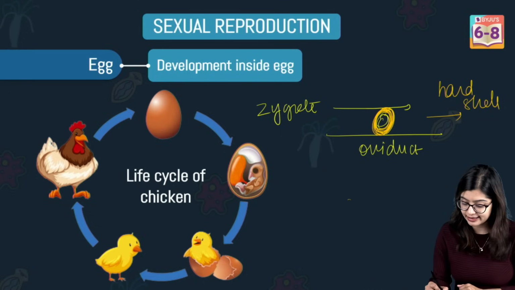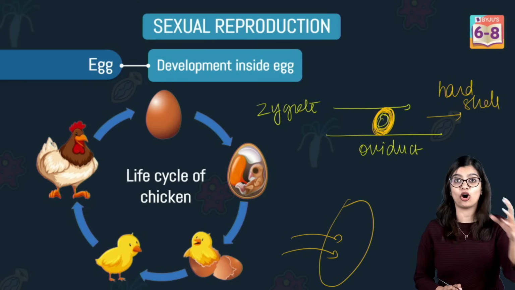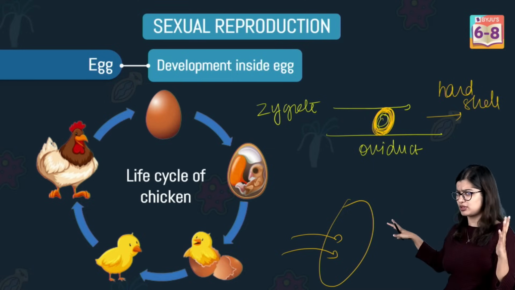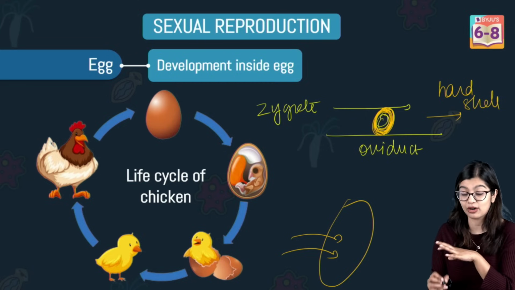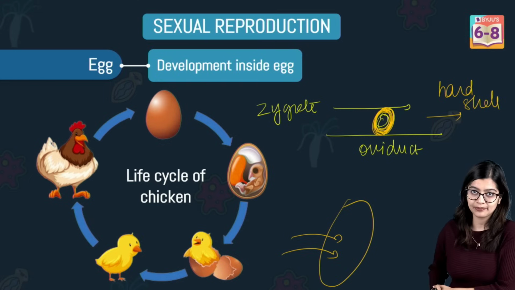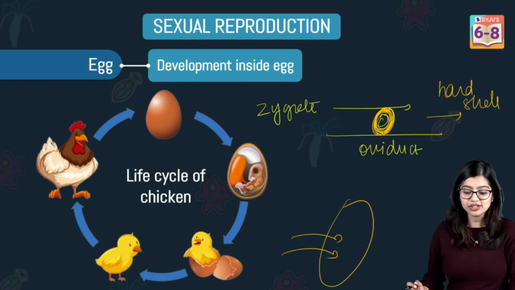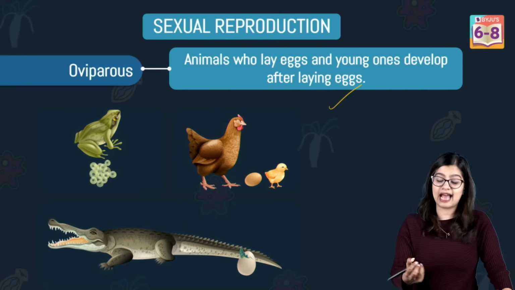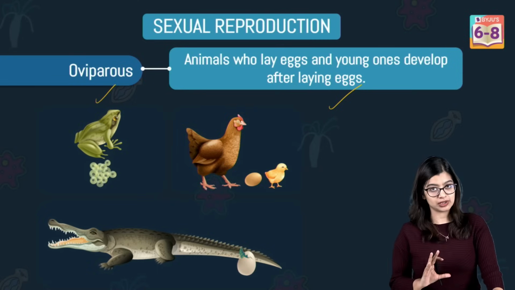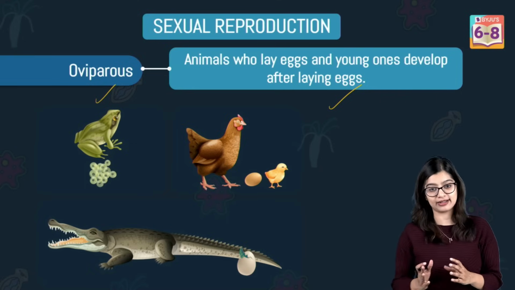So here we see that development of the embryo is taking place inside a shell and not inside the mother's body. This development of the embryo takes about 3 weeks or so, and it requires sufficient warmth, which is why the mother is normally found sitting on these eggs. And eventually, once development is complete, the eggs will crack open. Such animals who lay eggs and whose young ones develop inside the egg, we call oviparous animals. So based on development, we can categorize animals as viviparous and oviparous animals.